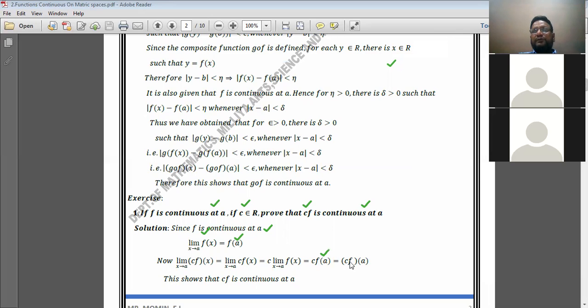Therefore, again the limit of the function is equal to the value of the function. Hence we can say that c into f is also continuous at a. That means if f is continuous at a and c is any real number, then c into f is also continuous at that point.